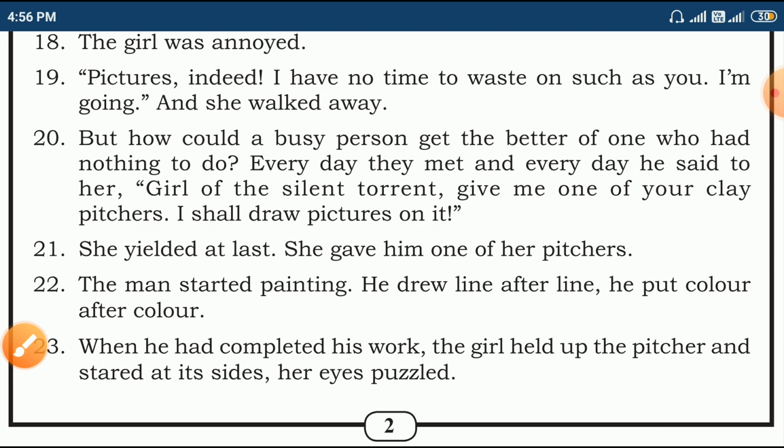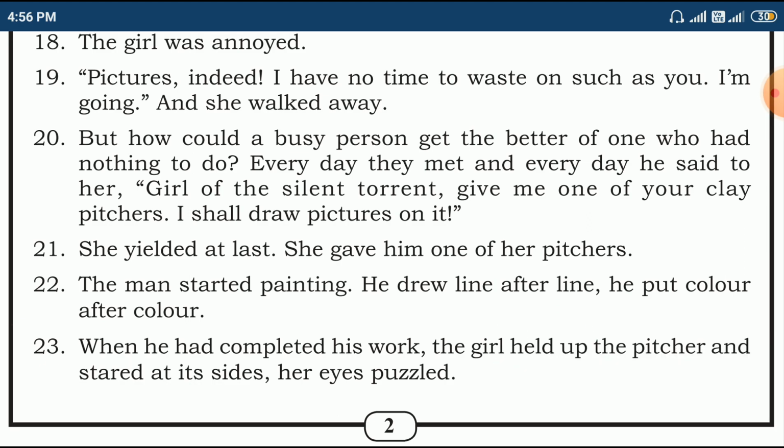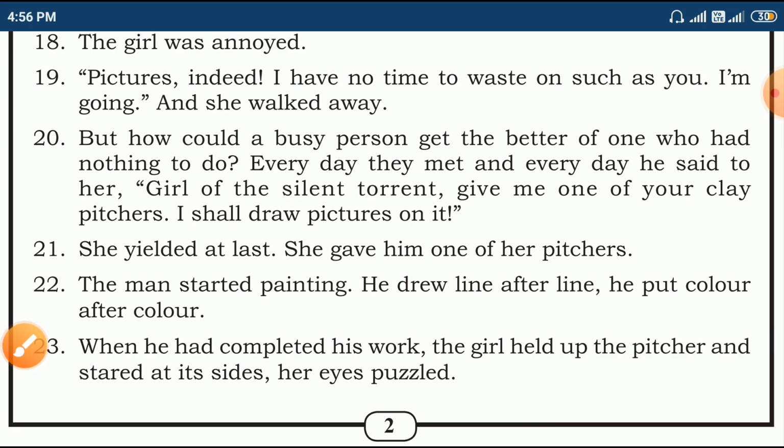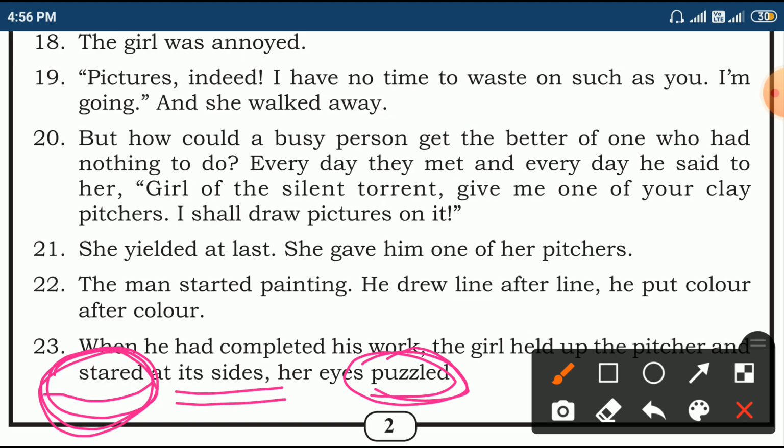When he had completed his work, what she did is she held up the picture and stared at its sides, her eyes puzzled. When she is watching what is there in the picture, at the same time she was confused, even though she is staring at it. Let us move to next page.